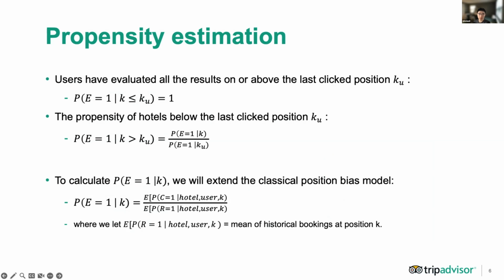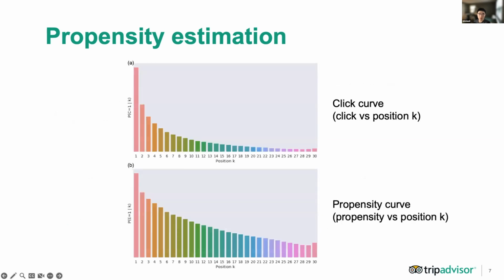For hotel relevance estimation, we have found out that for online travel agencies, the number of bookings is a very strong signal of hotel relevance and is aligned with our final business goal. So we will use the mean of historical bookings at position K to describe the average hotel relevance at position K. So with this approach, we can calculate the propensities at different positions.